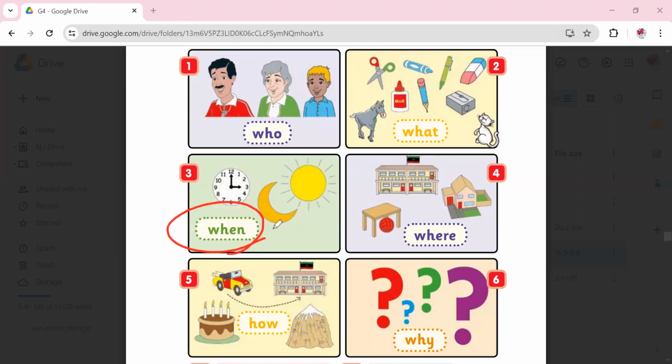The third one, when. As you can see here, we have a clock and the moon and day. So it means we use it to ask about events like days, dates, and time. For example, when is your next class? Or when is your math class? Or when is your English exam? If I ask about the class, here I'm asking about the time mainly. When is your next class? So you will tell me at 2 o'clock or at 10 o'clock. However, if I ask about events or days, it will be something like, when is Ramadan? When is Ramadan?